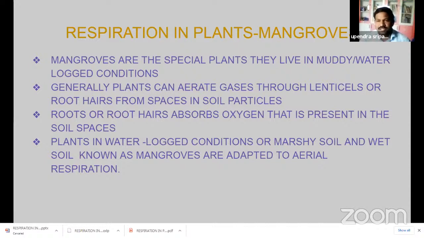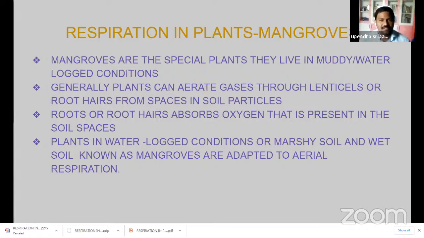That is the general surrounding, but in some special conditions, in special surroundings, it is very difficult for the roots to take oxygen. What are the conditions? What is that location? Yes, that is a marshy location, muddy location, or waterlogged condition.